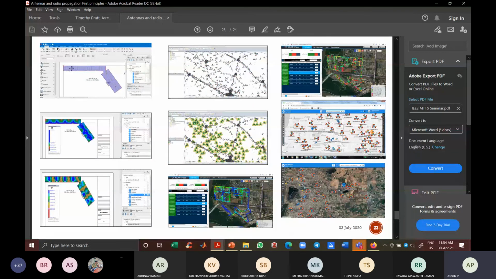This one and this one is for the indoor model. So inside the corridor, if you want to provide mobile coverage, nowadays indoor also we expect a lot of signal strength. So for that, indoor models will be taken and this coverage will be analyzed.